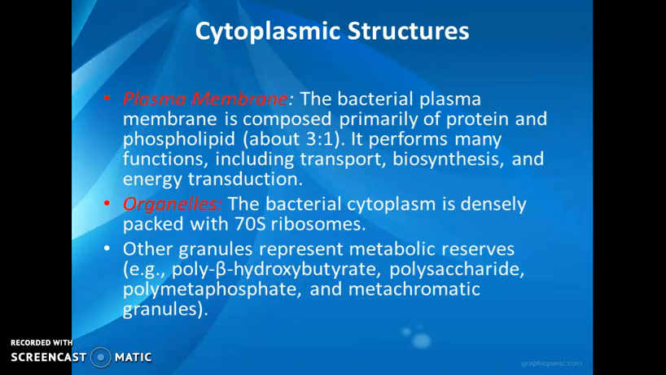Next important cytoplasmic structures are organelles, for example ribosomes. The bacterial cytoplasm is densely packed with 70S ribosomes, whereas those in eukaryotes are 80S ribosomes. Other granules represent metabolic reserves, for example polybeta hydroxybutyrate, polysaccharide, polymetaphosphate, and metachromatic granules.